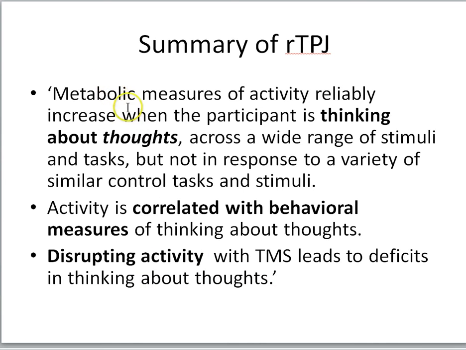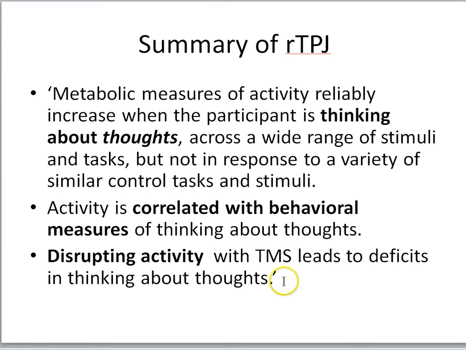Saxe summarizes a series of observations here by saying metabolic measures of activity reliably increase when the participant is thinking about thoughts, right, across a wide range of stimuli and tasks, but not in response to a variety of similar controlled tasks and stimuli. Right temporal parietal junction activity is correlated with behavioral measures of thinking about thoughts, like we saw in the social animation study. And in fact, Saxe, in her TED Talk on moral judgment, will have further evidence of this correlation.